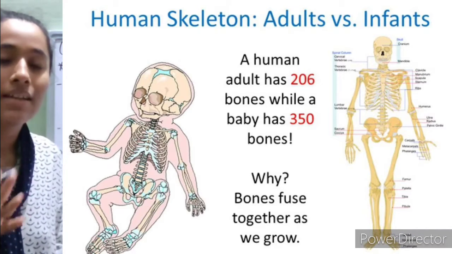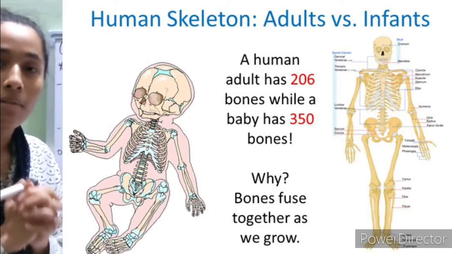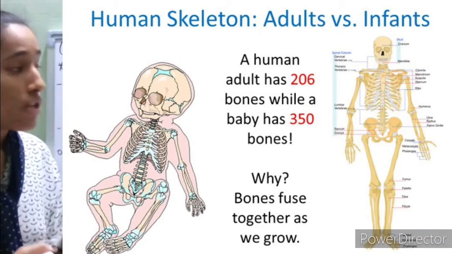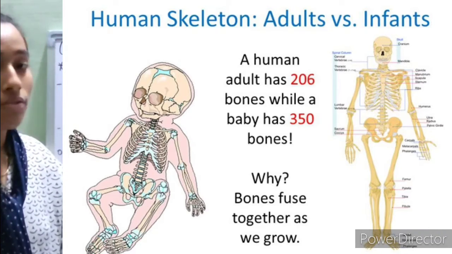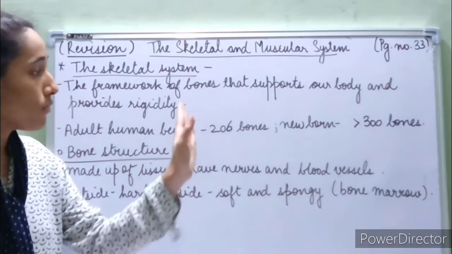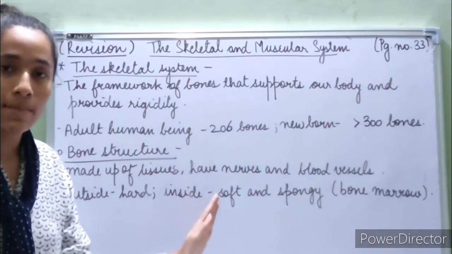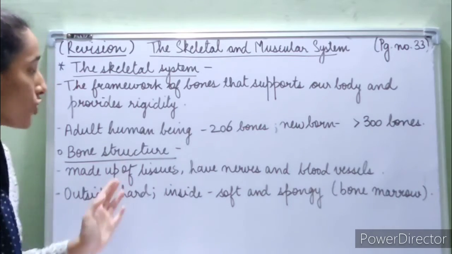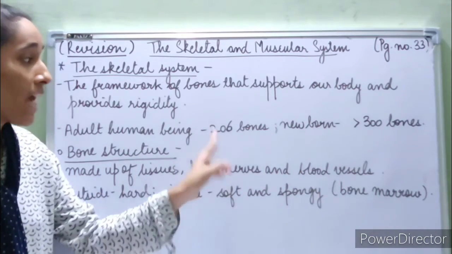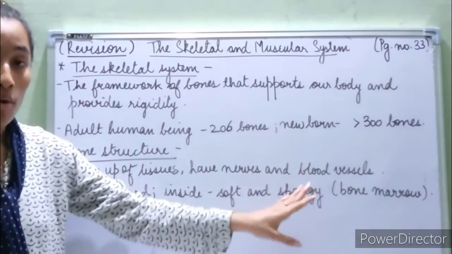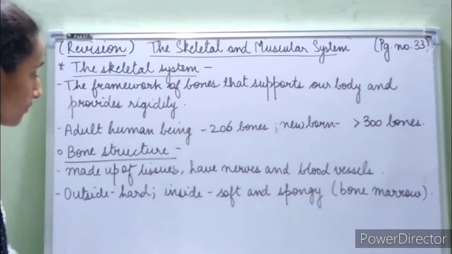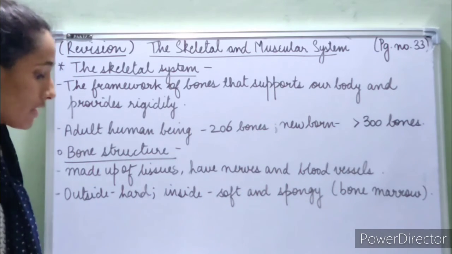As they are growing up, these bones join together and combine to form bigger bones. So that is how these more than 300 bones turn out to be 206 bones in all. So an adult human being has 206 bones, and a newborn baby has more than 300 bones. So this is it.